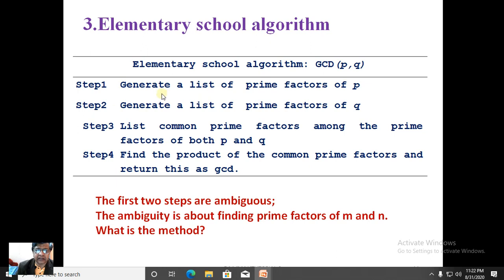Because finding a list of prime factors for a given number is itself an algorithm. We find an algorithm inside another algorithm, and this algorithm has not been clearly defined, therefore there is an ambiguity factor in this particular algorithm. The ambiguity is about finding prime factors of M and N. What is the method? That question arises.